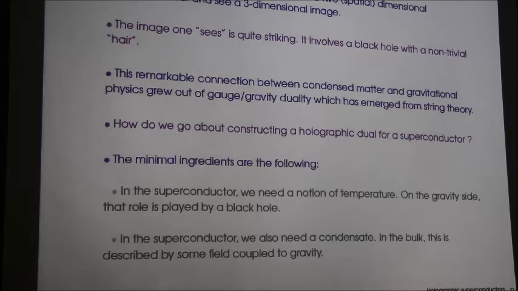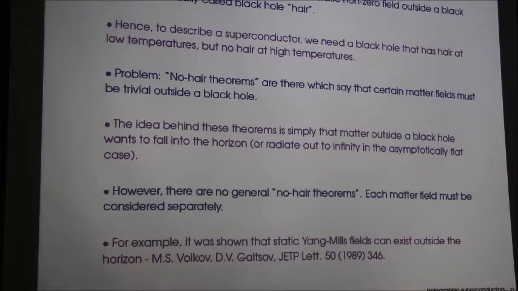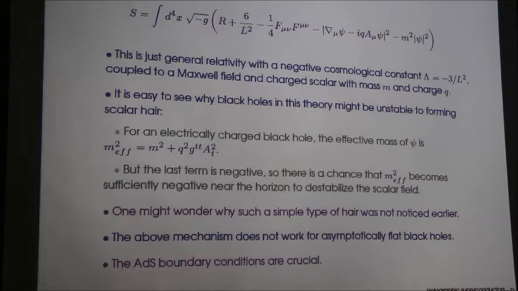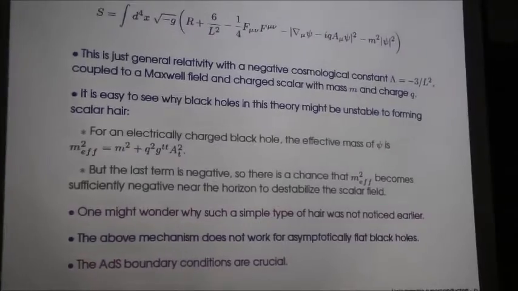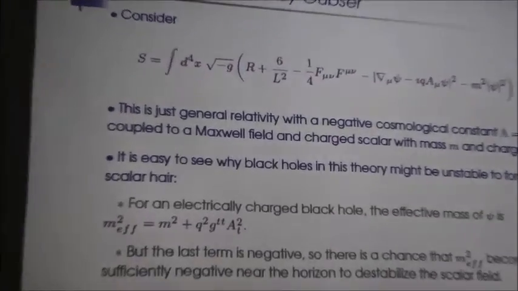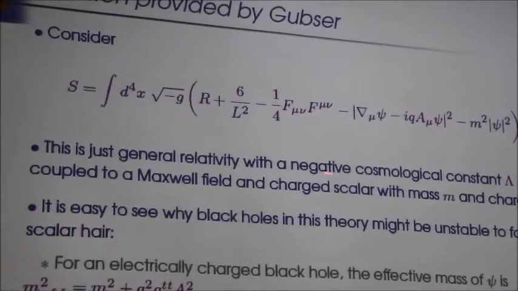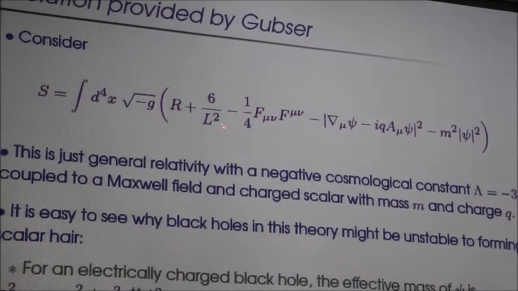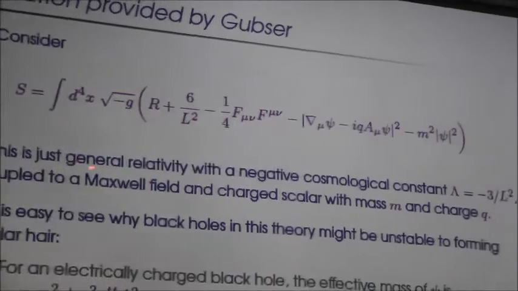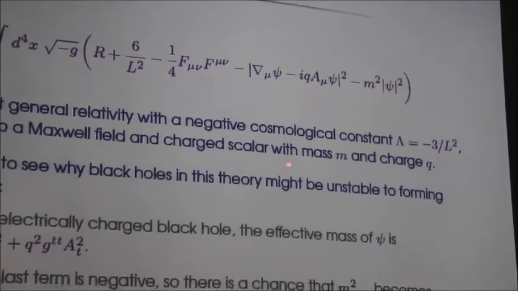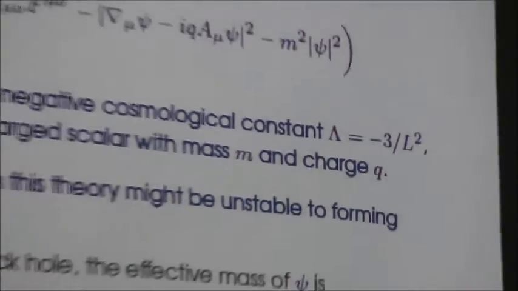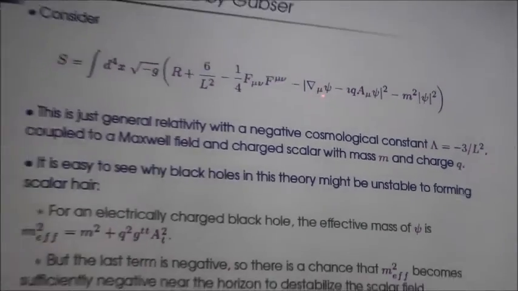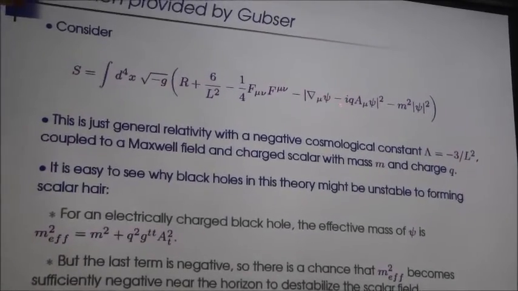Actually, the solution was first provided by Gubser. What he considered, he gave the following action. And as you can all see, this action is just GR with a negative cosmological constant, minus 3 by L squared, and coupled to a Maxwell field and a charged scalar with mass m and charge q. So here psi is the complex charged scalar field.